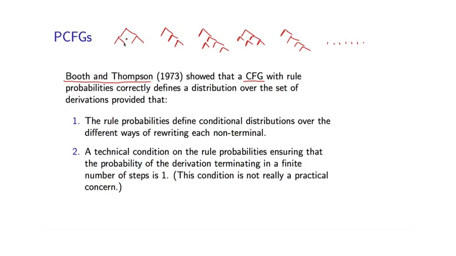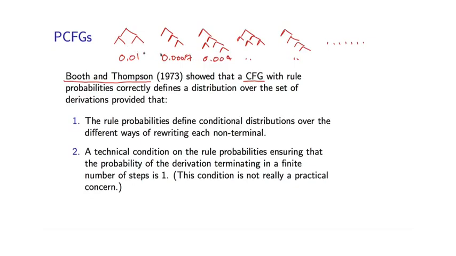We now have a way of calculating a probability for each tree under the CFG. So for example, this might be 0.01, this 0.00057, this 0.0004, and so on. And we've done this by simply assigning a probability to every rule in the CFG, and then for a given tree we just multiply together the rule probabilities within that tree to get this probability. So for this to define a correct distribution over possible parse trees, these probabilities have to sum to 1.